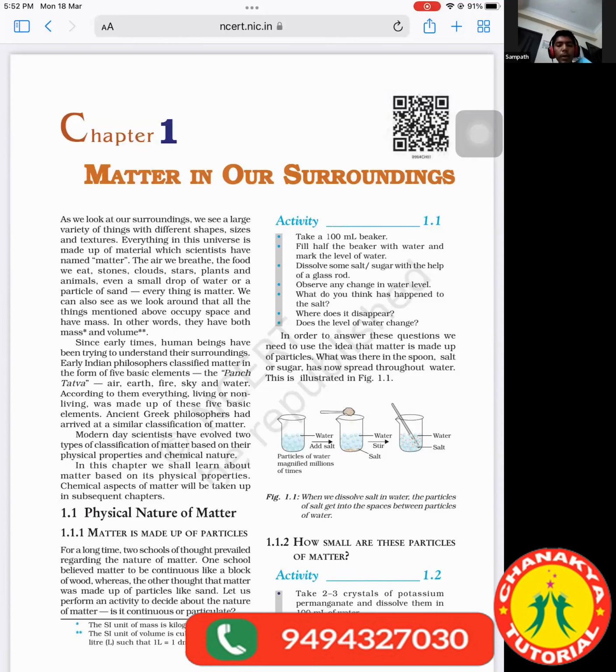Since early times, human beings have been trying to understand their surroundings. Early Indian philosophers classified matter in the form of five basic elements: the Panch Tattva, air, earth, fire, sky, and water. According to them, everything, living or non-living, was made up of these five basic elements. Ancient Greek philosophers had arrived at a similar classification of matter. Modern day scientists have evolved two types of classification of matter based on their physical properties and chemical nature. In this chapter, we shall learn about matter based on physical properties. Chemical aspects of matter will be taken up in subsequent chapters.